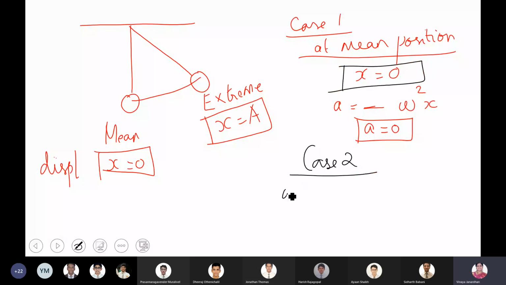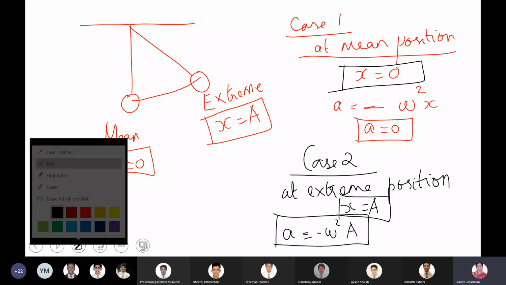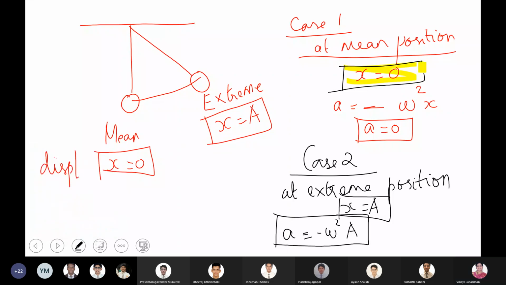So at extreme position, what happens to the value of x? x becomes equal to capital A. So your acceleration becomes equal to minus omega squared A. So at the extreme points, your acceleration is... Ma'am, at extreme points, the acceleration is the least, right?